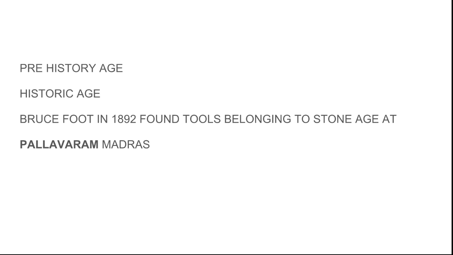Before that, many thought there was no prehistoric age in South India. But Bruce Foote, who found some tools at Pallavaram, Madras in 1892, confirmed the presence of a prehistoric age in South India also.